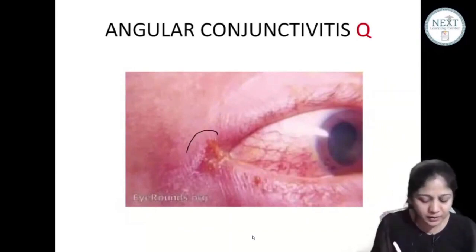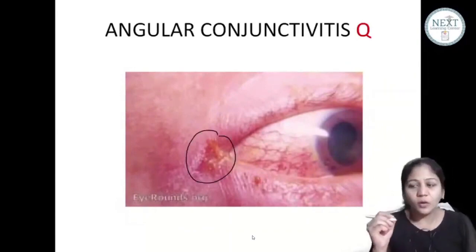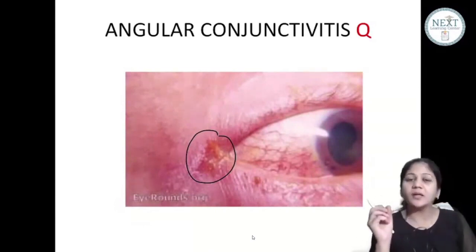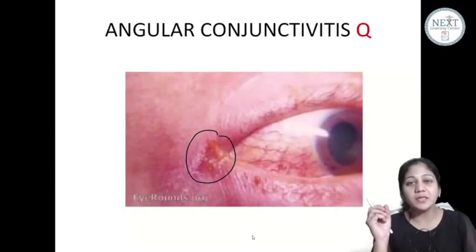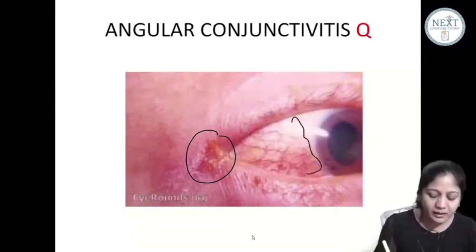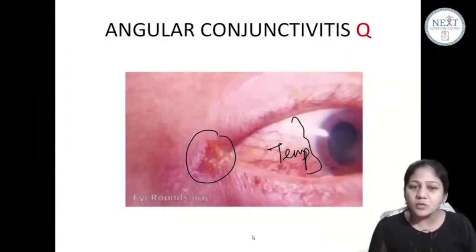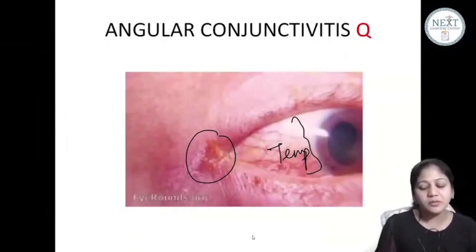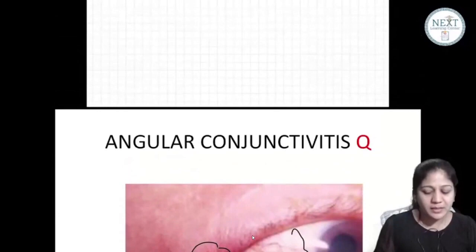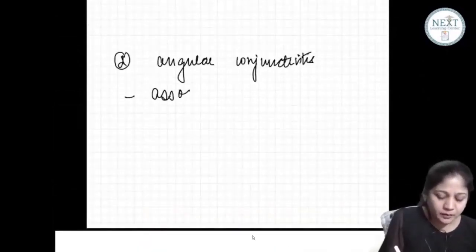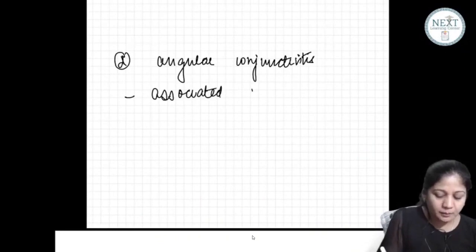Can you see this particular region? This is called maceration of the lateral canthus. So angular conjunctivitis is a special type of conjunctivitis where the redness is mainly limited to the temporal part of the conjunctiva, and it is associated with maceration of the lateral canthus. Okay? So please write down this special one. This is associated with maceration of the lateral canthus.